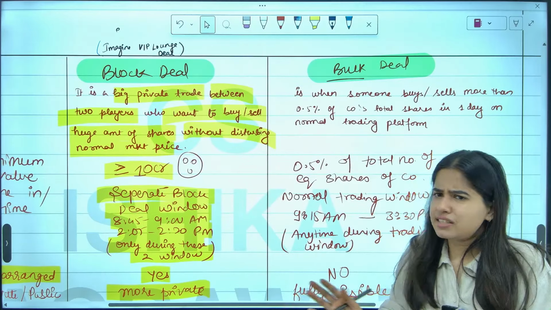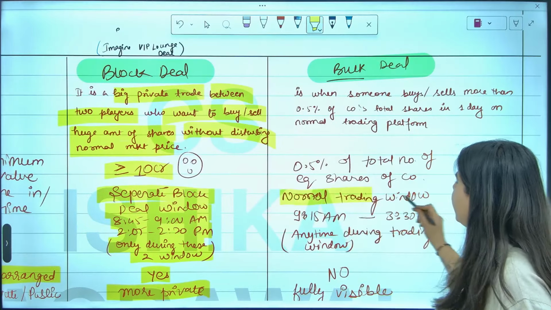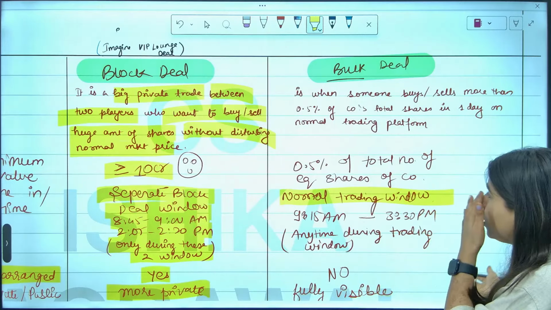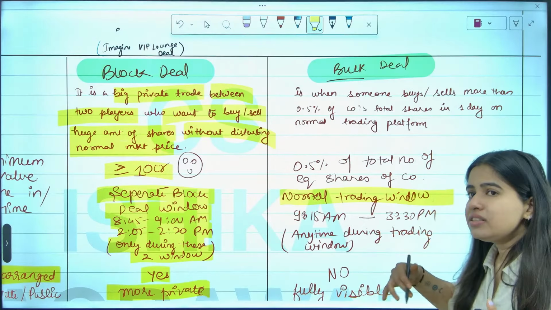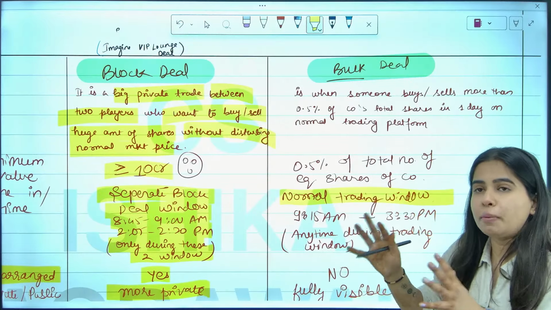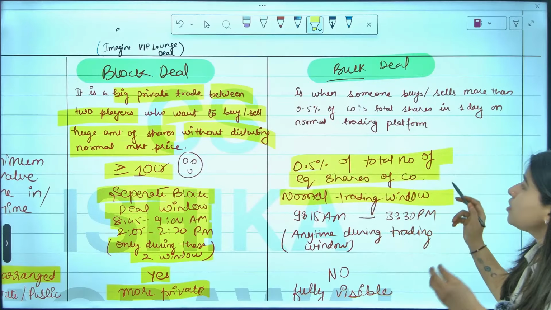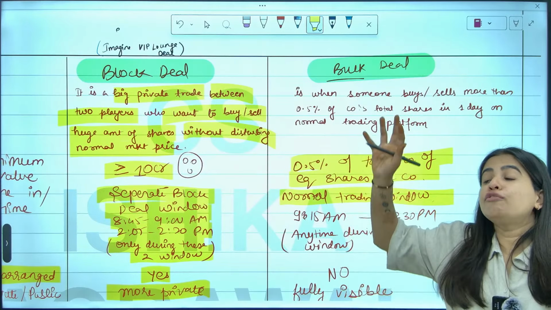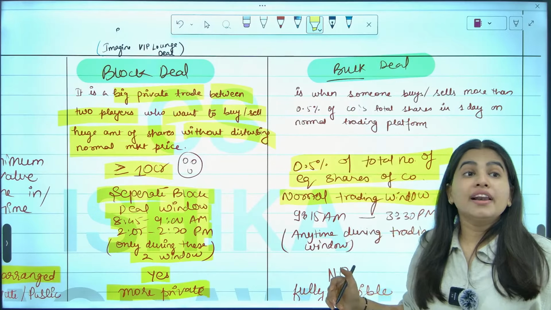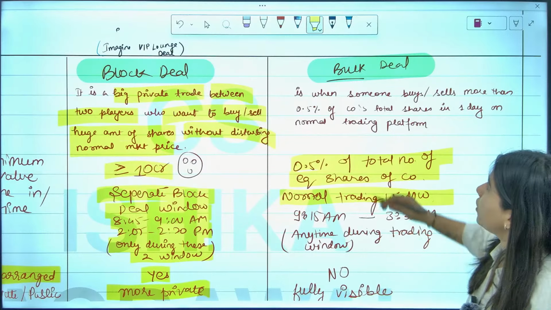During normal trading hours, there is no separate window for this. Trading is done in the normal trading window, normal market hours, 9:15 to 3:30. But when someone is continuously buying and selling the shares of a particular company, and they buy at least 0.5% of total shares of that company, then it is known as a bulk deal. Bulk means I am buying a particular share in bulk.